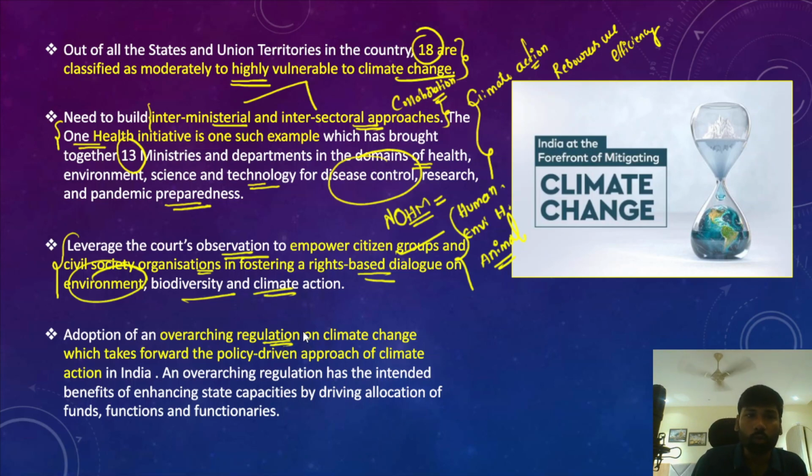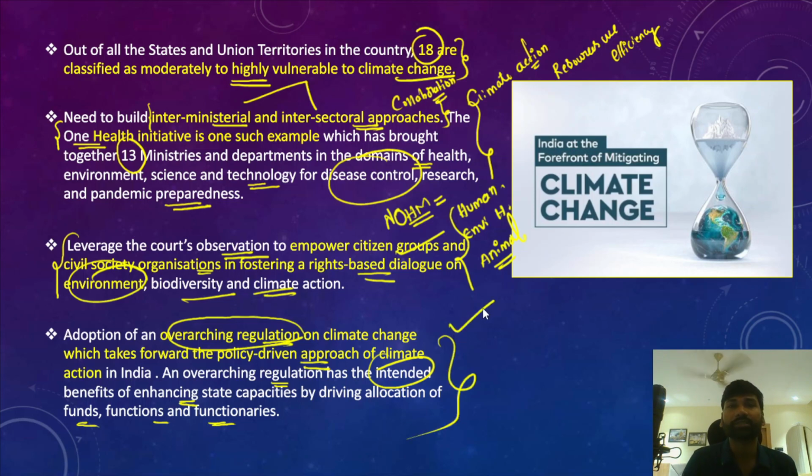So therefore, an overarching regulation on climate change takes forward the policy driven approach for climate action. And this overarching regulation has the intended benefits of enhancing the state capacities by driving allocation of funds, functions and the functionaries. So these are the measures that must be undertaken in order to ensure that we fulfill our climate goals and climate objectives and reduce India's vulnerability to the negative impacts or risks of climate change.